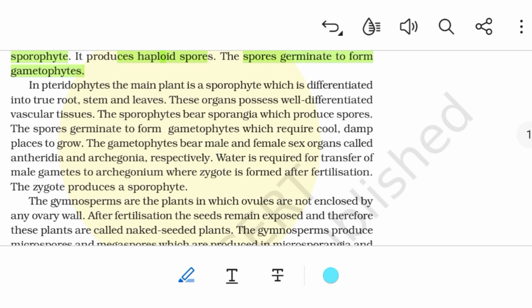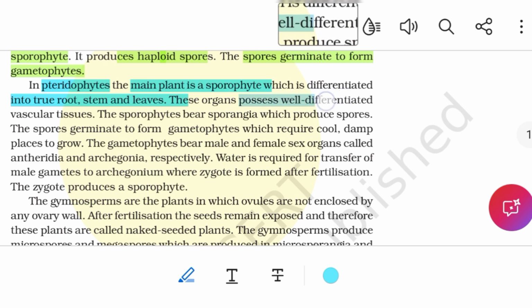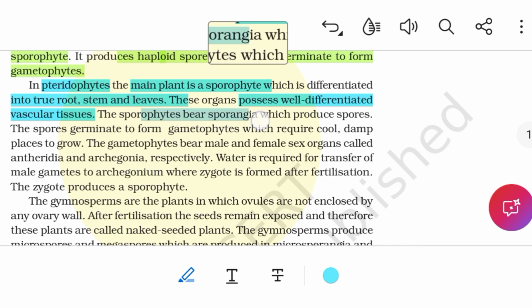Next, pteridophytes. In pteridophytes, the main plant is a sporophyte, which is differentiated into true root, stem and leaves. These organs possess well-differentiated vascular tissues. The sporophytes bear sporangia, which produce spores.